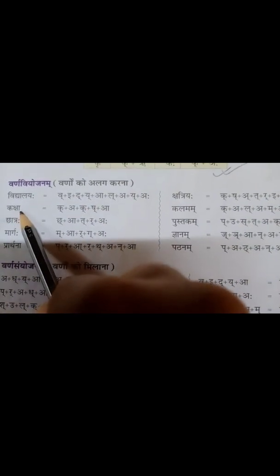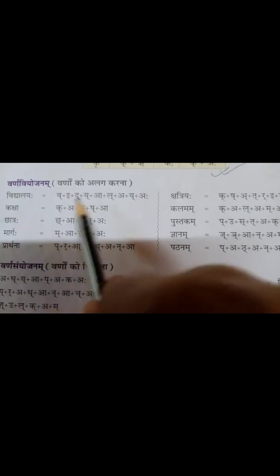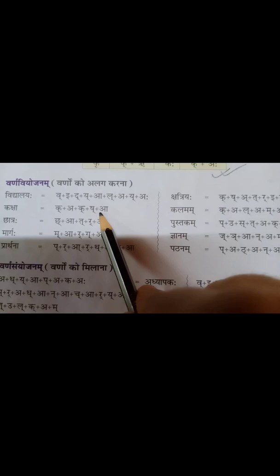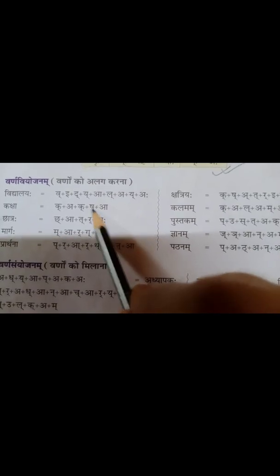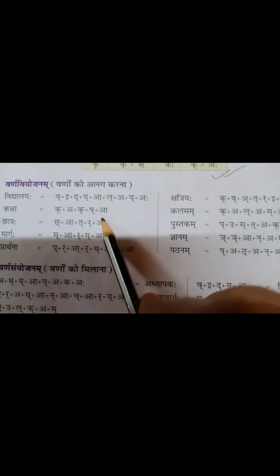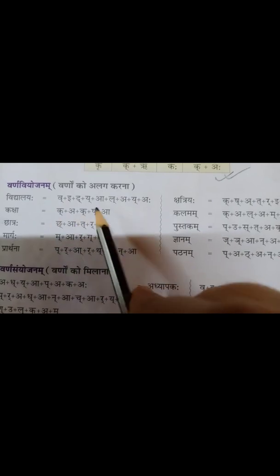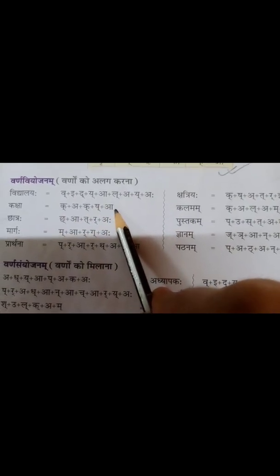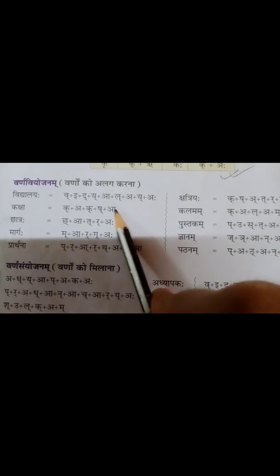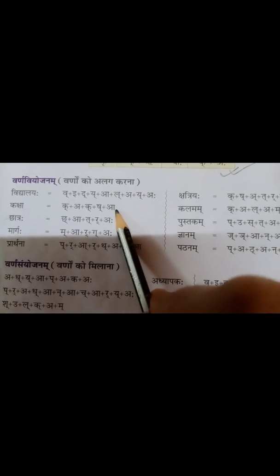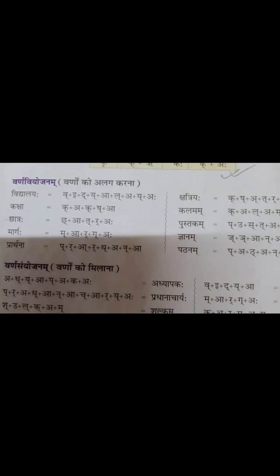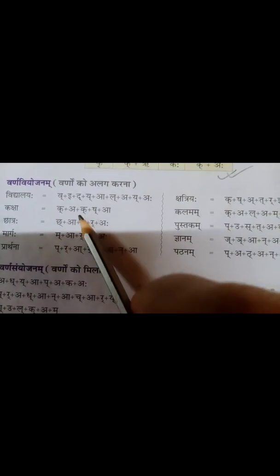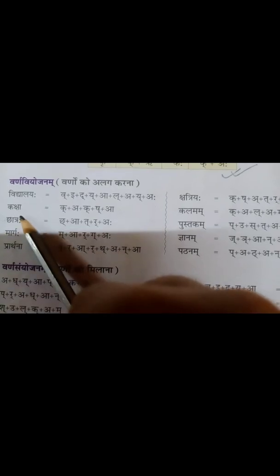Because there is the a ki matra, that's why it should be a. If we are getting another Swaravarna, no need to give o. We are getting a, that's why no need to give o. So k, o, k, sh, a, ksha.